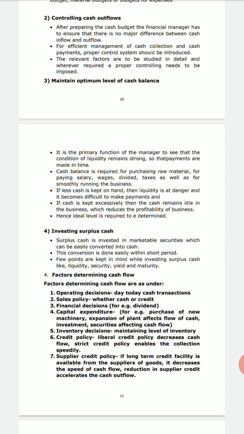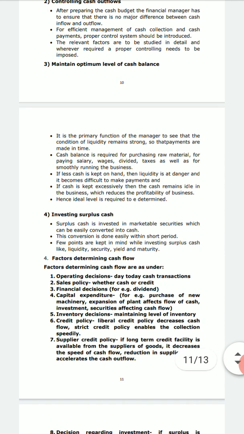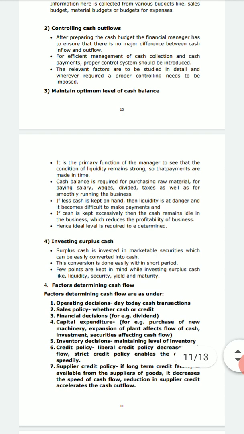Next comes the third way, that is quick deposit of the customer's check. To make fast cash turnover, the checks written by the customers in favor of the company should be deposited promptly.